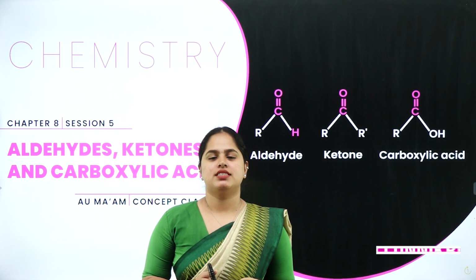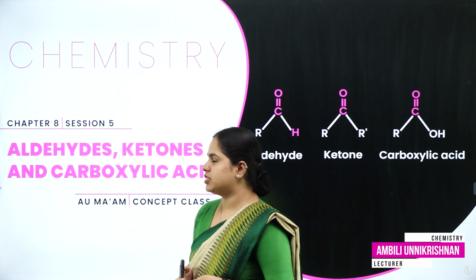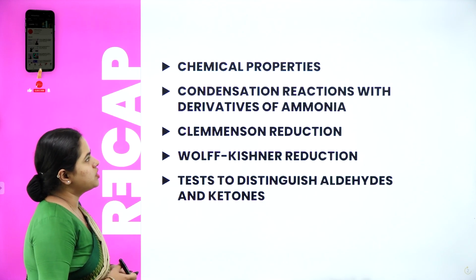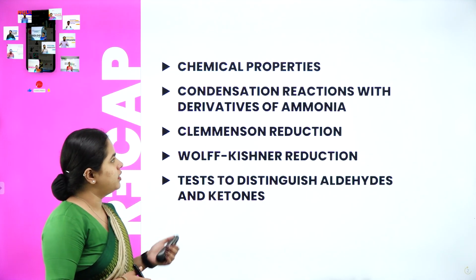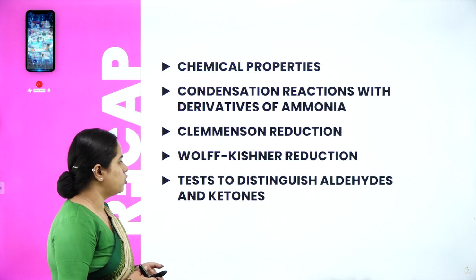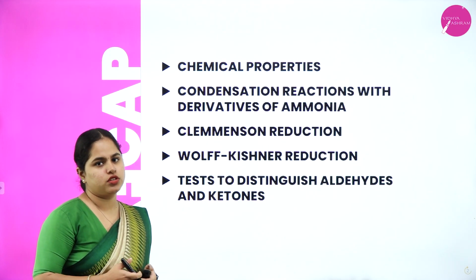Hello everyone, this is Ambli Unnikrishnan from the Department of Chemistry. So today I am back with session 5 of the chapter Aldehydes, Ketones and Carboxylic Acid. In the last session, we continued with the various chemical properties, right? The first one was condensation reactions with derivatives of ammonia, then Clemmensen reduction, Wolff-Kishner reduction, as well as the various tests to distinguish aldehydes and ketones were discussed.